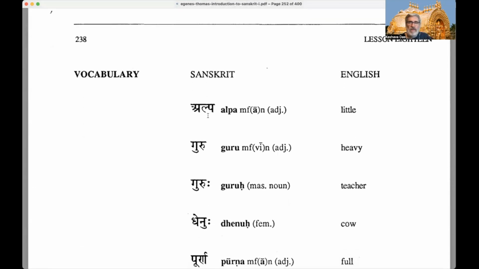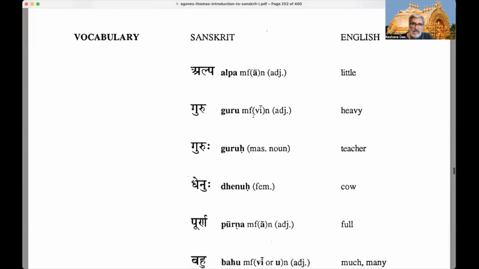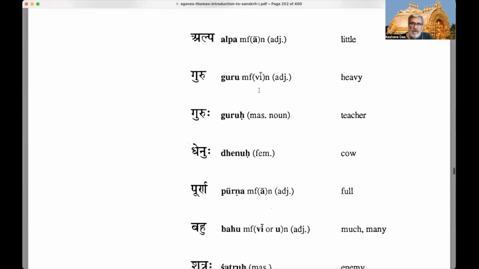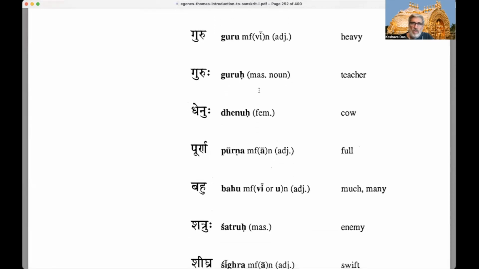So here's the vocabulary. Let's quickly go through the vocabulary. We have alpa, masculine, feminine, and neuter. It's an adjective. It can be declined in any of these genders to go along with the noun that it describes. The long a next to feminine is to show that when it's declined in the feminine, it's declined with long a. Alpa means little. Guru means heavy. When it's declined in the feminine, it's gurvi. Guruh is a teacher.